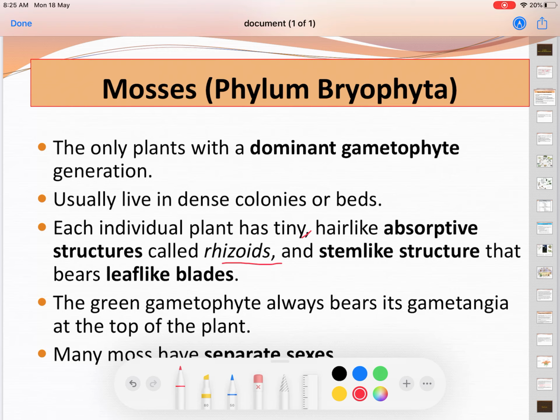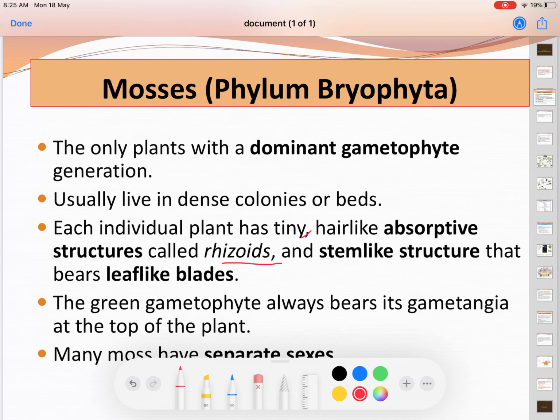So they have a structure underneath the gametophyte called the rhizoid, a root-like structure. This rhizoid functions to absorb water or moisture from the particular area.